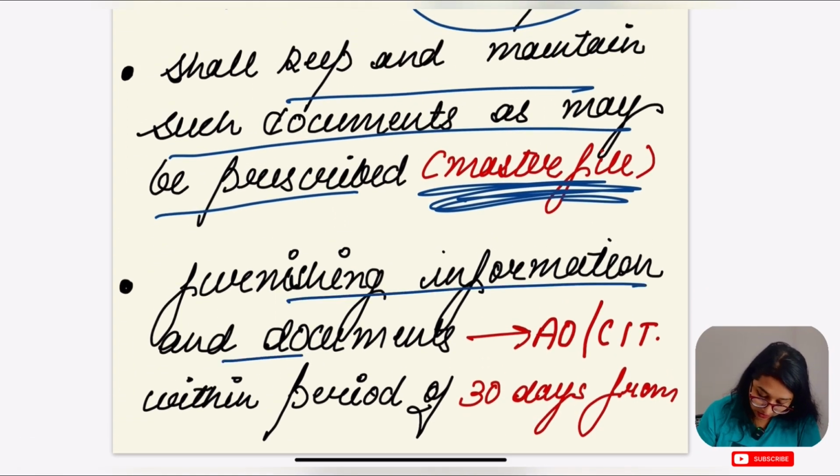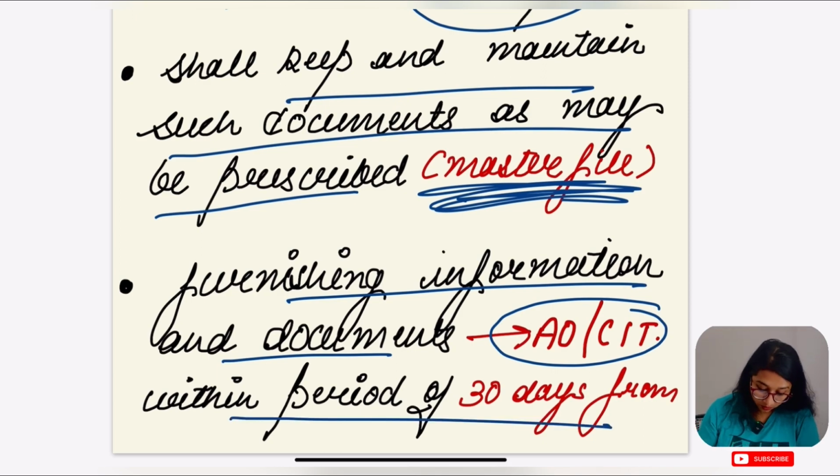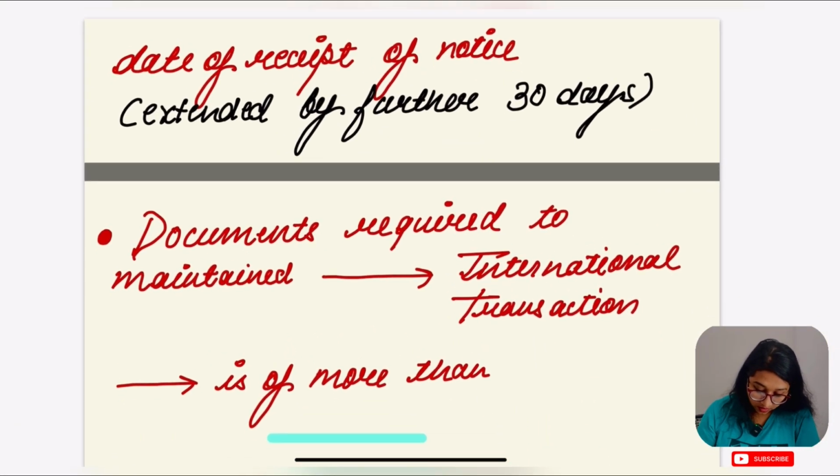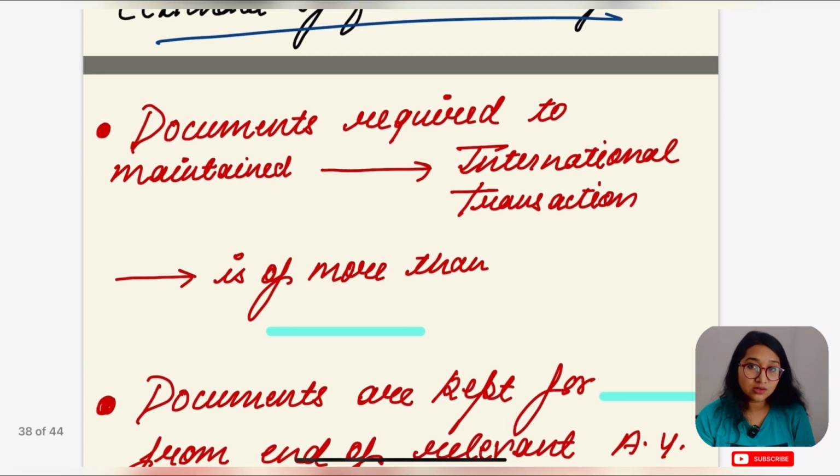The SSC has to furnish information and documents to the AO or CIT. What happens is that the AO or CIT asks you for such documents, and once they ask, you have to furnish the documents and information within 30 days from the date of receipt of notice. A further extension of 30 days can be granted by the AO and CIT.